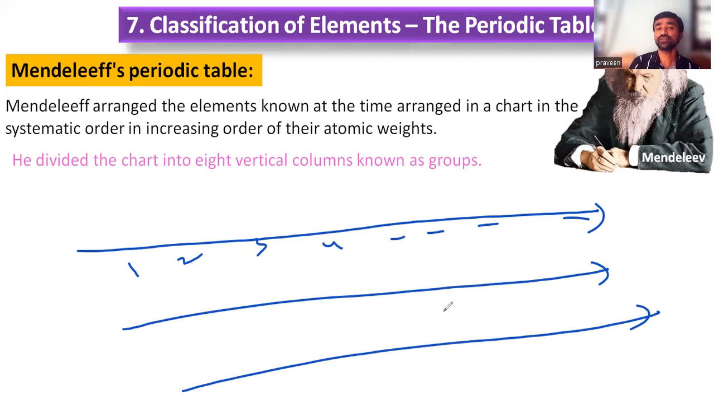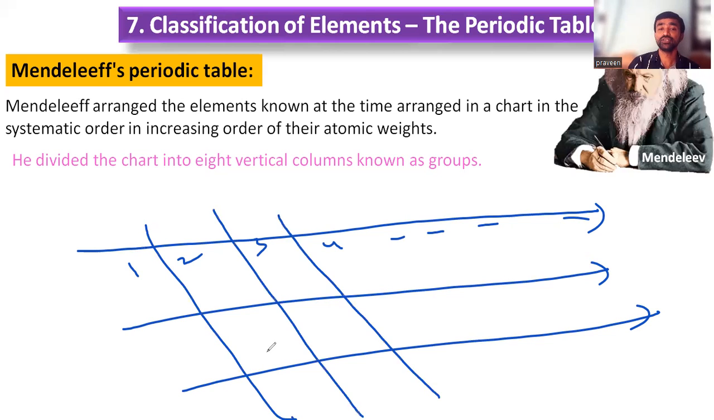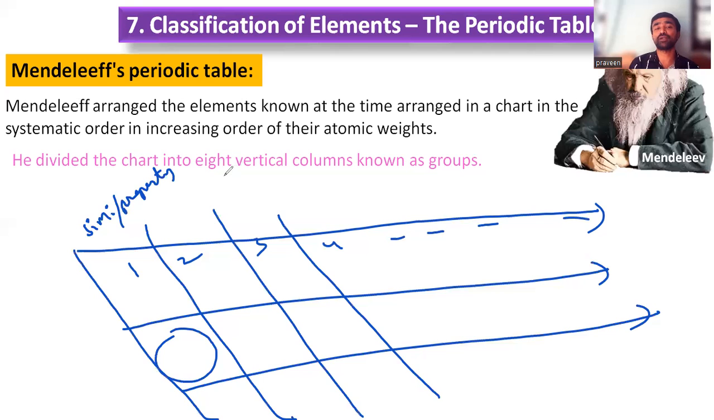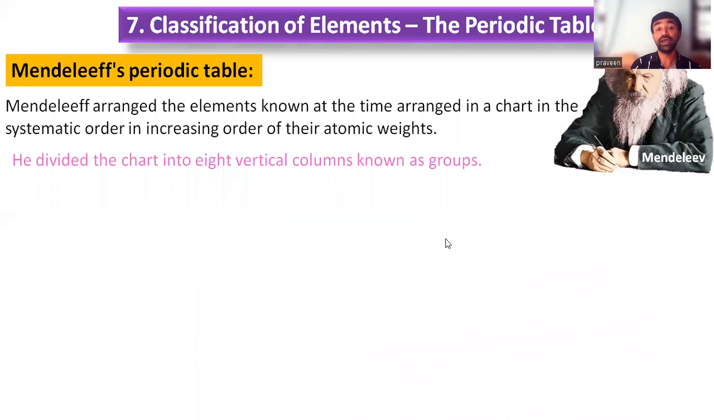Based on what? Simply based on similarity, right? So that which comes into this vertical column must be with similar chemical property, right? So what is that property? Chemical property. Simply, he tried to give it as valency. So based on the valency, he selected the elements into the vertical columns. So he divided the chart into 8 vertical columns known as groups.